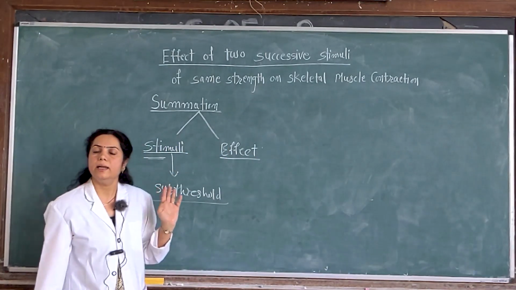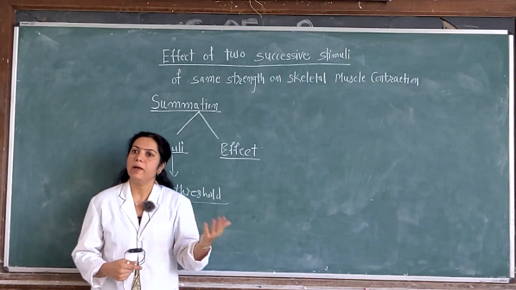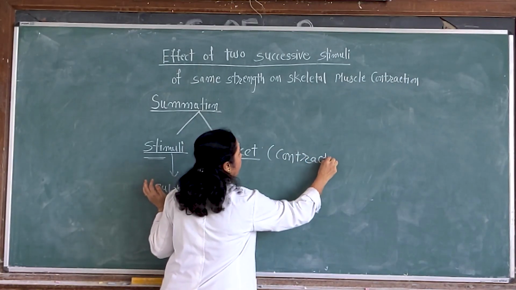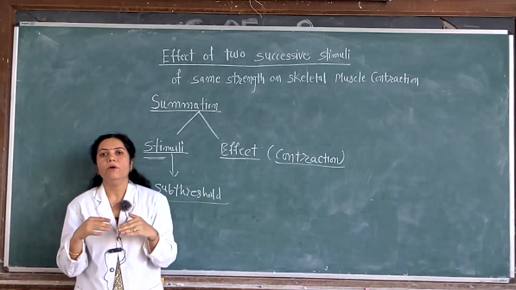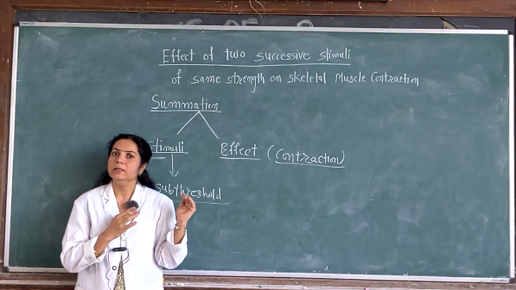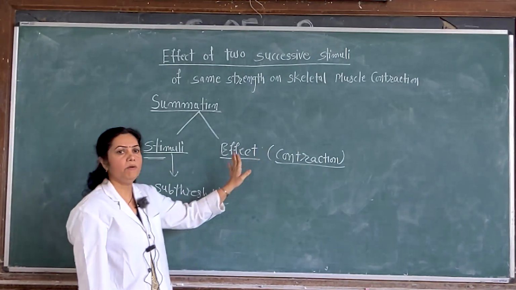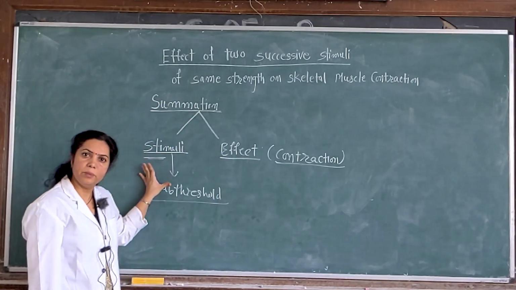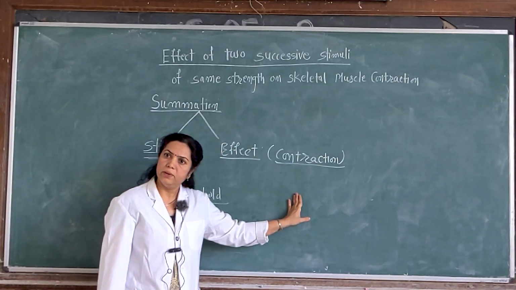We know that in skeletal muscle tissue, the effect of a stimulus is that it responds by contraction. So, summation of effect is nothing but summation of contraction. There is an increase in the magnitude of contraction when you give multiple repeated stimuli as compared to the effect of a single stimulus. So, this is the summation of effect. Till now we have understood what summation is and what its types are: summation of stimuli, which is for subthreshold stimuli, and summation of effect, that is summation of contraction.